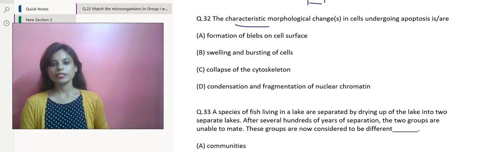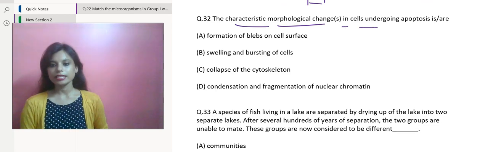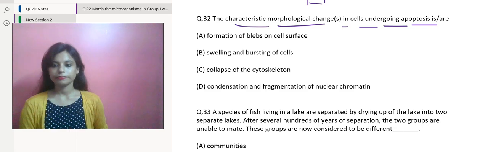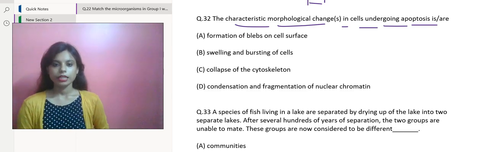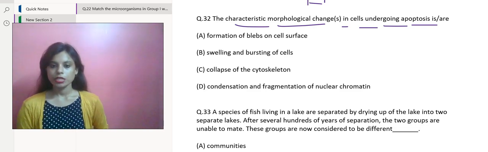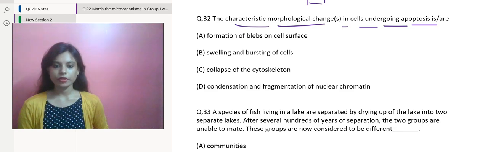The characteristic morphological changes in cells undergoing apoptosis are. Let's go through the options. Formation of blebs on cell surface, no. Swelling and bursting of cells, no. Collapse of the cytoskeleton, no. Condensation and fragmentation of nuclear chromatin, yes.